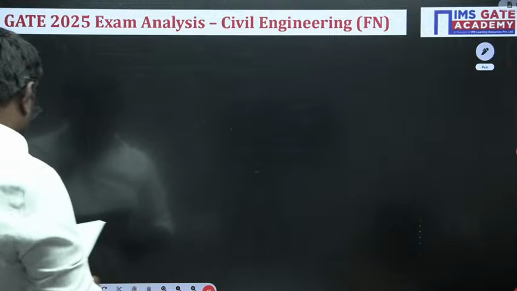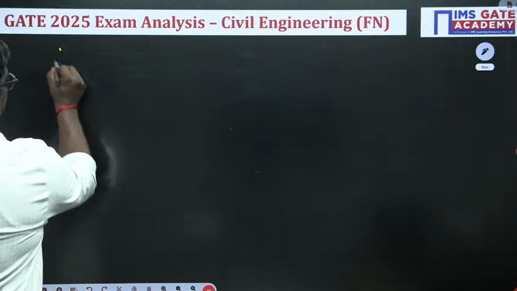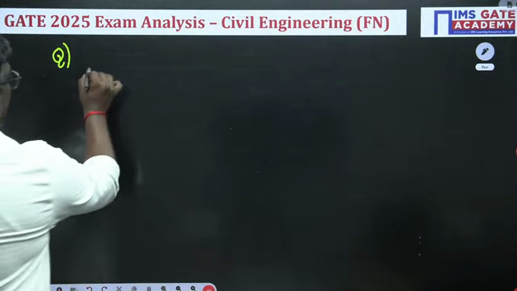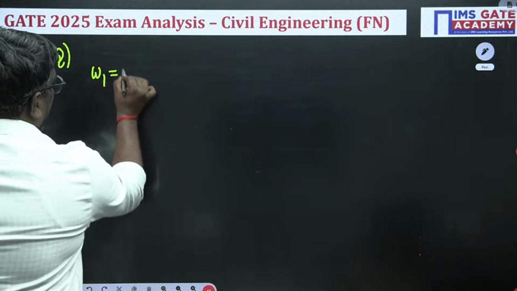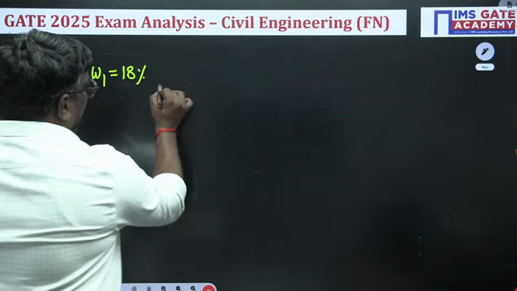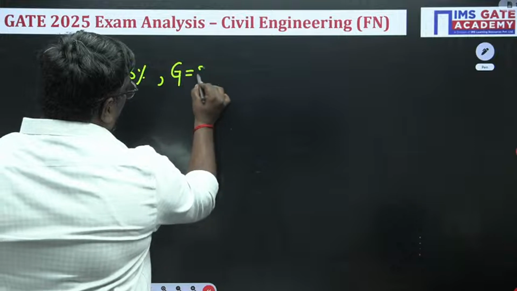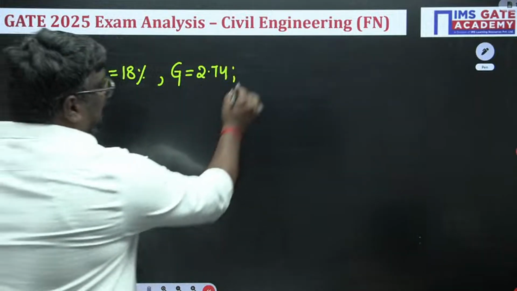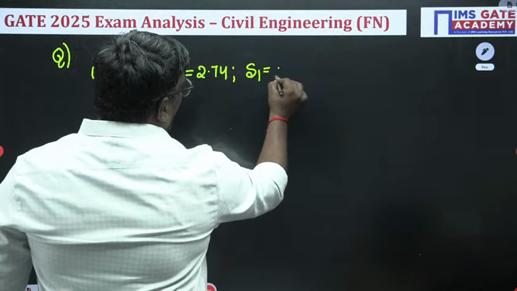Okay, now see, there was a question from Geotech. The question from Geotech here is: water content w1 is equal to 18 percent, and they have given you specific gravity G is equal to 2.74. And what is this value they have given? Degree of saturation S1 is equal to 0.65.